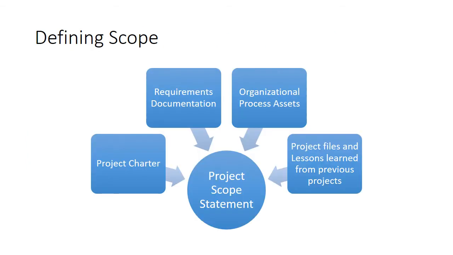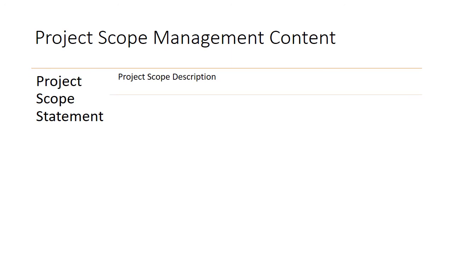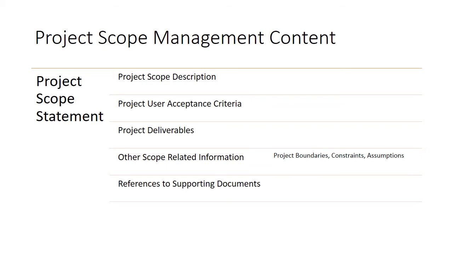When we do the defining, the requirements documentation and project charter are all given as inputs, along with organizational process assets, the business processes in the organization, project files, and lessons learned from other reports. All these documents are inputs to the project. The content of the scope statement includes a brief scope description and project acceptance criteria, so the software will be accepted if these things are fulfilled, a list of deliverables, and scope-related information such as boundaries, constraints, limitations, and assumptions. All those things we are going to write.